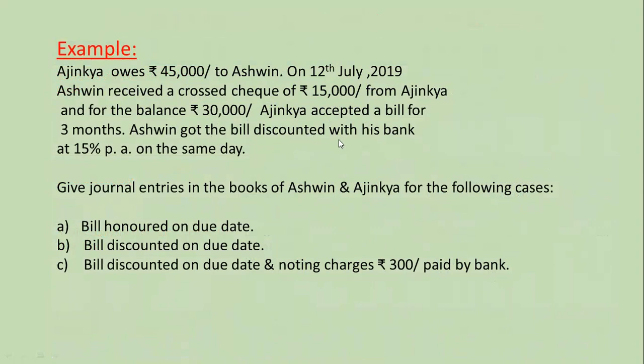Ashwin got the bill discounted with his bank at 15% per annum on the same day. Give journal entries in the books of Ashwin and Ajinkya for the following cases. First, bill honored on the due date; second, bill discounted and dishonored on the due date; and third, bill dishonored on due date and noting charges rupees 300 paid by bank.